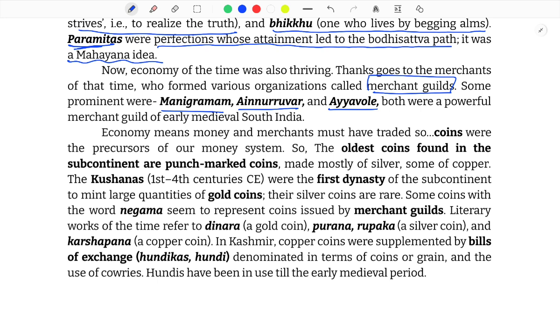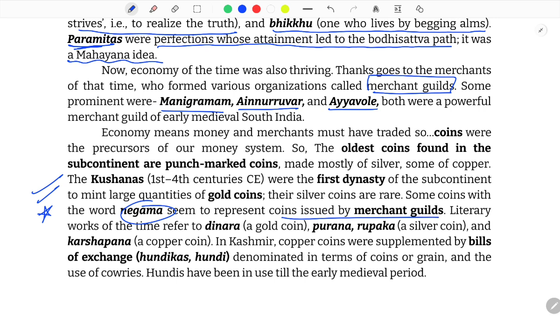So the oldest coins found in the subcontinent are punch-marked coins, made mostly of silver, some of copper. The Kushanas we already covered in our set 1. Okay, sources of history, the inscriptions and coins. The Kushanas were the first dynasty of the subcontinent to mint large quantities of gold coins. Their silver coins are rare. Some coins with the word Negama seem to represent coins issued by merchant guilds.